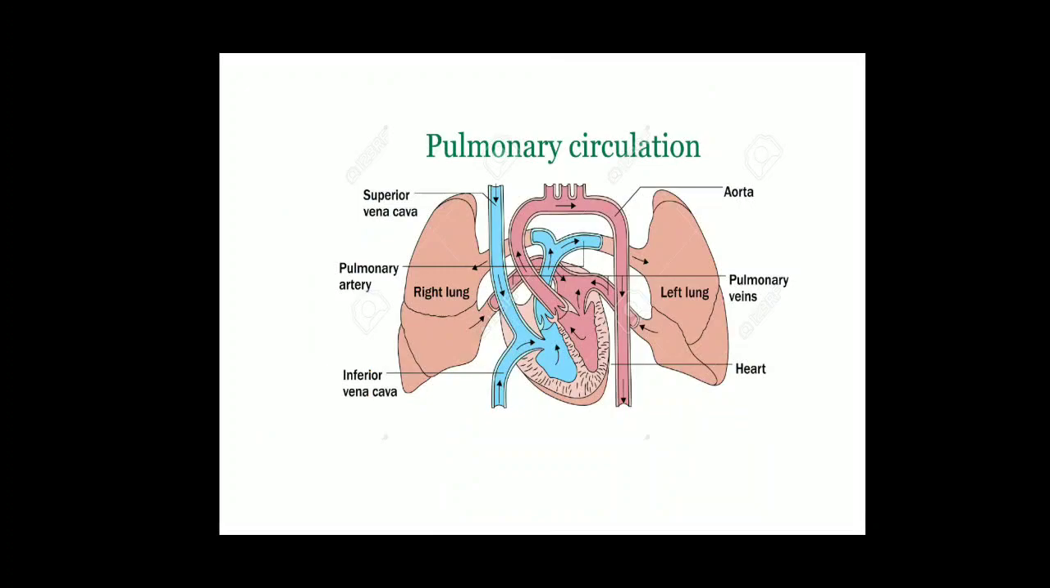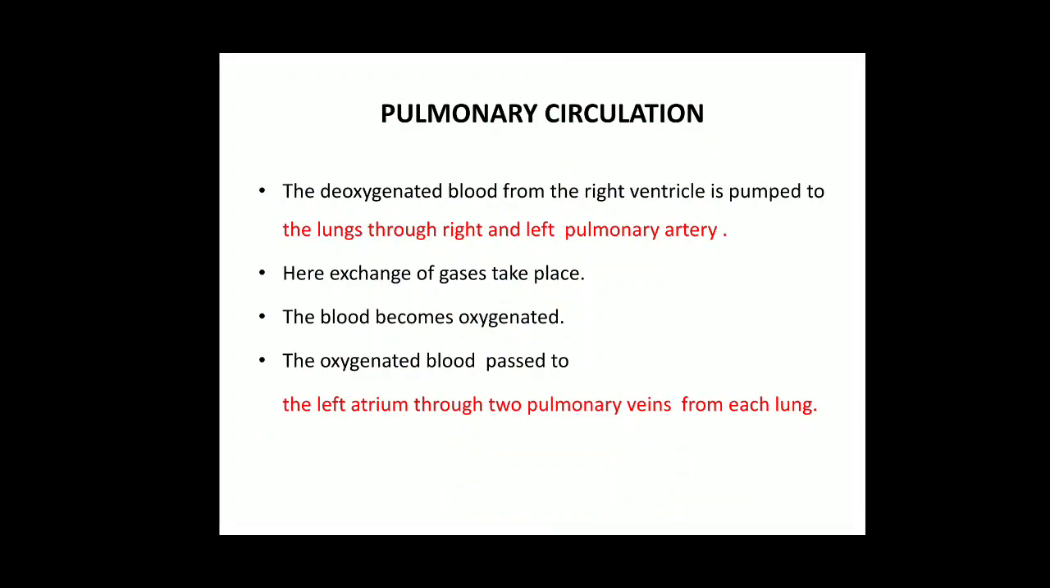In the lungs, what will happen? Exchange of gases will take place. Third point, the deoxygenated blood will become oxygenated. Fourth point, now the oxygenated blood will reach the left atrium through pulmonary veins. There are two pairs of pulmonary veins, one pair from each lung. So this is your pulmonary circulation.